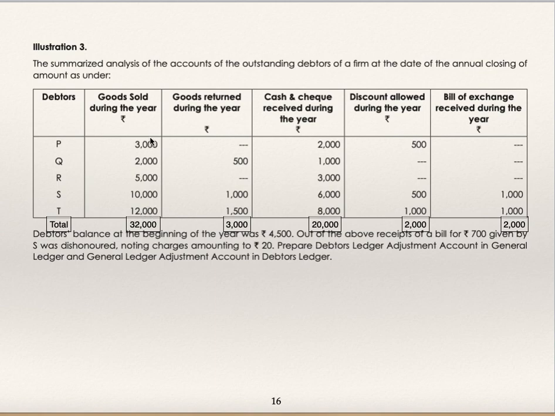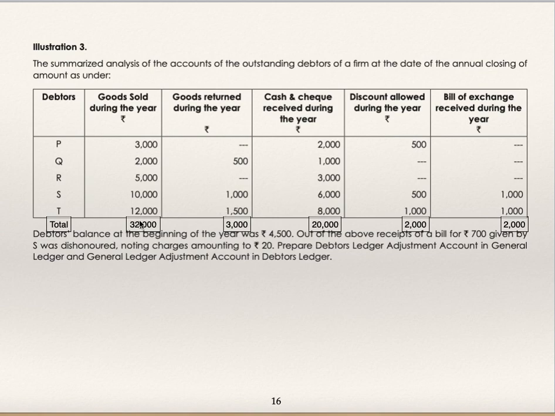These are the sales during the year, goods returned by customers during the year, cash or check received from customers during the year, discount allowed, bills of exchange received during the year. So because of sales, debtors balance will increase. Because of goods returned, cash received, discount allowed, BR received, debtors balance will go down. Sales to be debited and all others to be credited to debtors account in the normal, usual way.